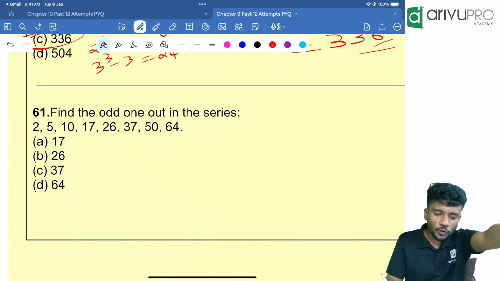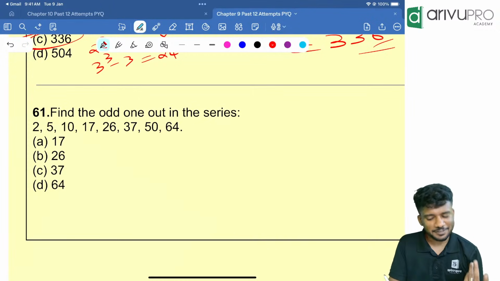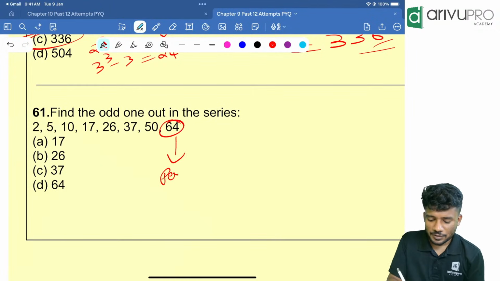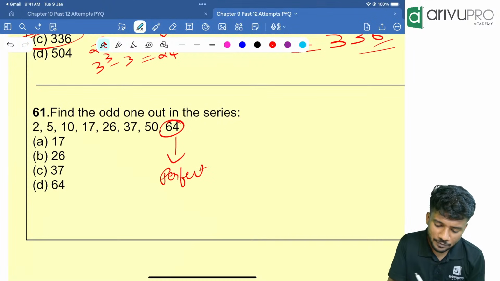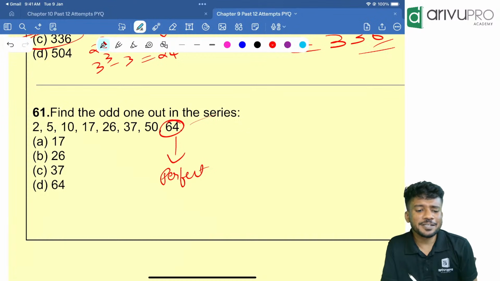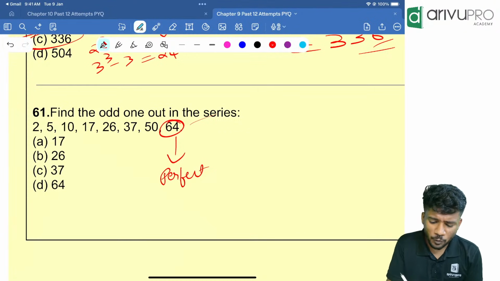The final question. Find the odd man out of the following is the question. People, one of the easiest questions. Here only one perfect square is there. So 64 is the only perfect square. So 64 is the answer. Or we can check the pattern also. Then also you can find it.